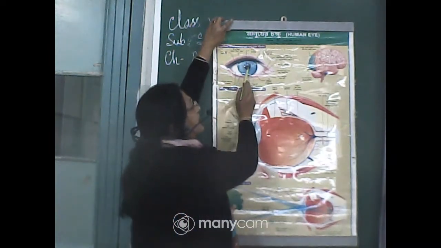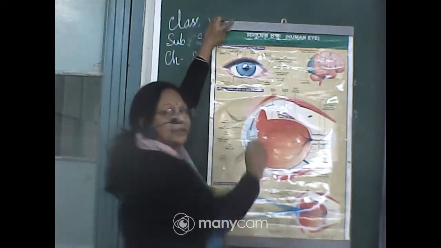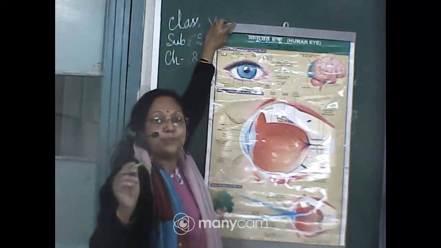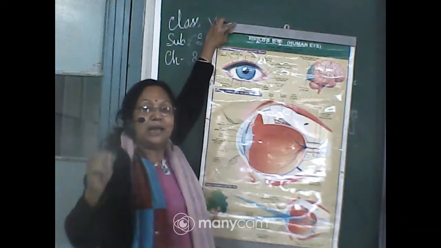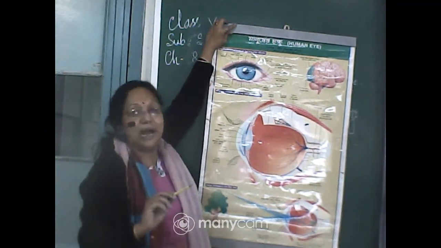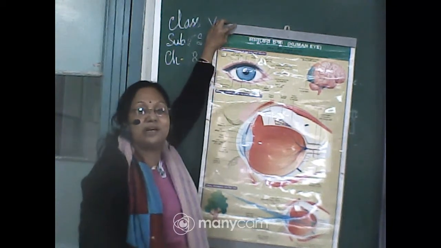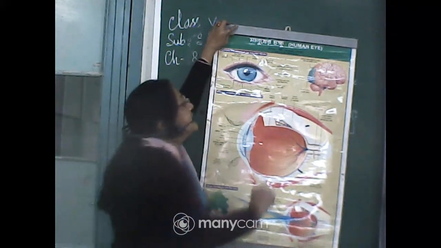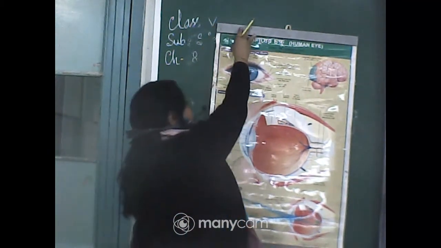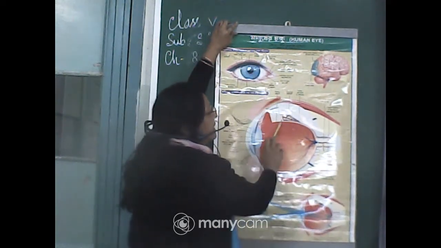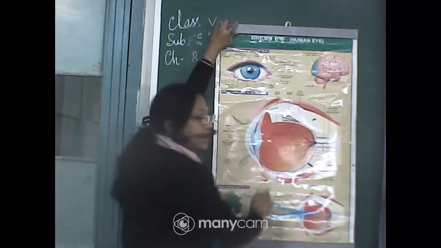That small spherical portion is the pupil, and there is one small hole. Through this pupil all the rays of light go inside our eye, and whatever images you are seeing are due to these rays of light which go through the pupil and make the images on this portion. This portion is called the retina.